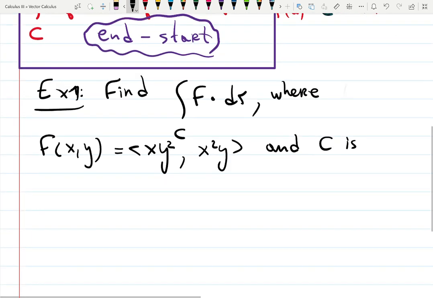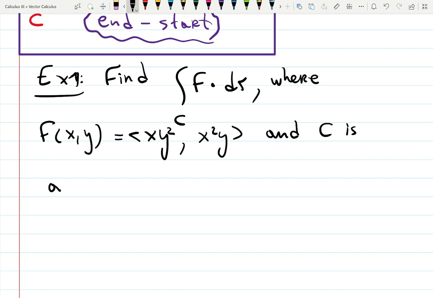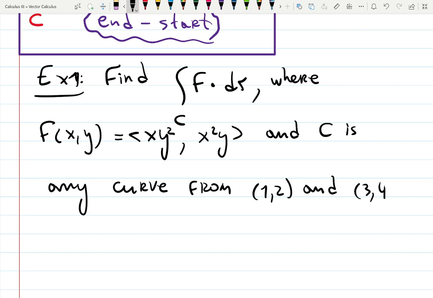And that is a very interesting idea. What does it mean to have any curve? So that will be pretty creative from now on, to work with different parameterizations and curves.